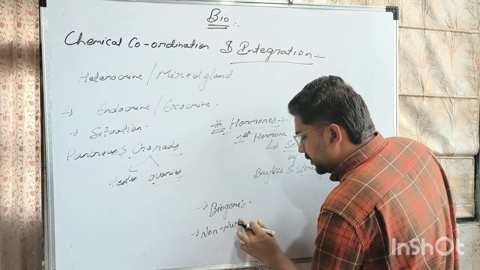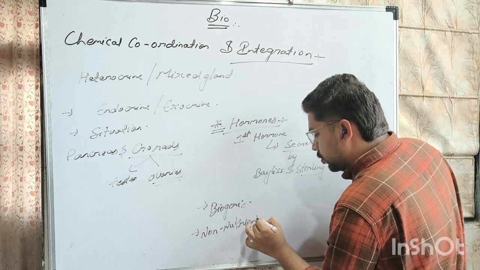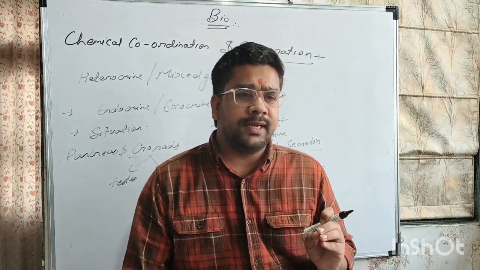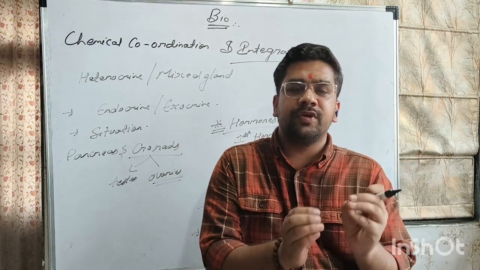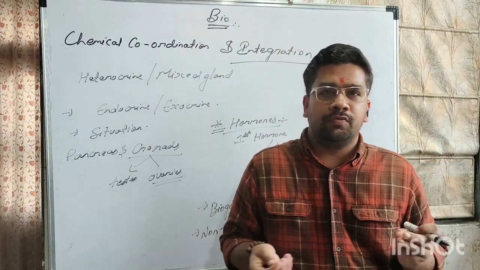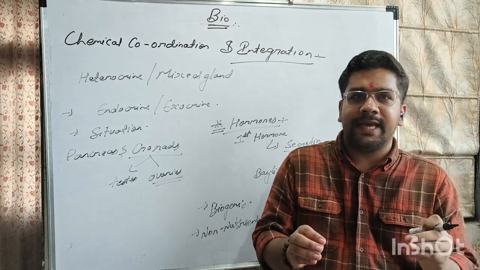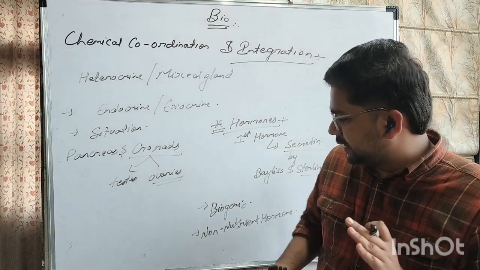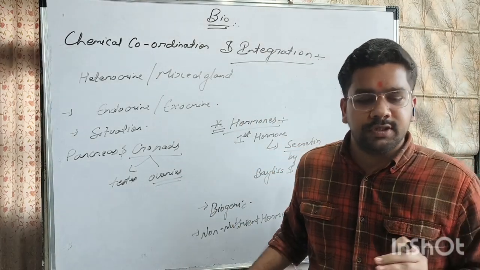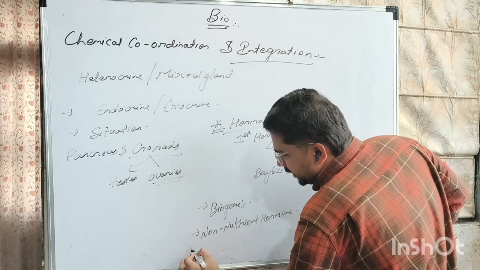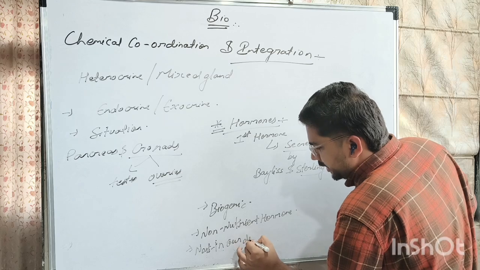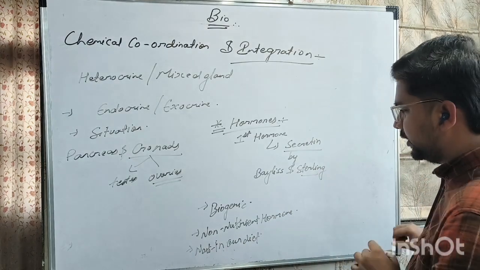Non-nutrient hormone. Non-nutrient means the essential nutrients of human body which we require daily in our diet. So, these hormones don't contain any of the nutrients which we are consuming in our daily life, the basic balanced diet. So, these are non-nutrients. They don't contain any nutrient like carbs, fats, etc. So, it is a non-nutrient hormone, not in our diet.